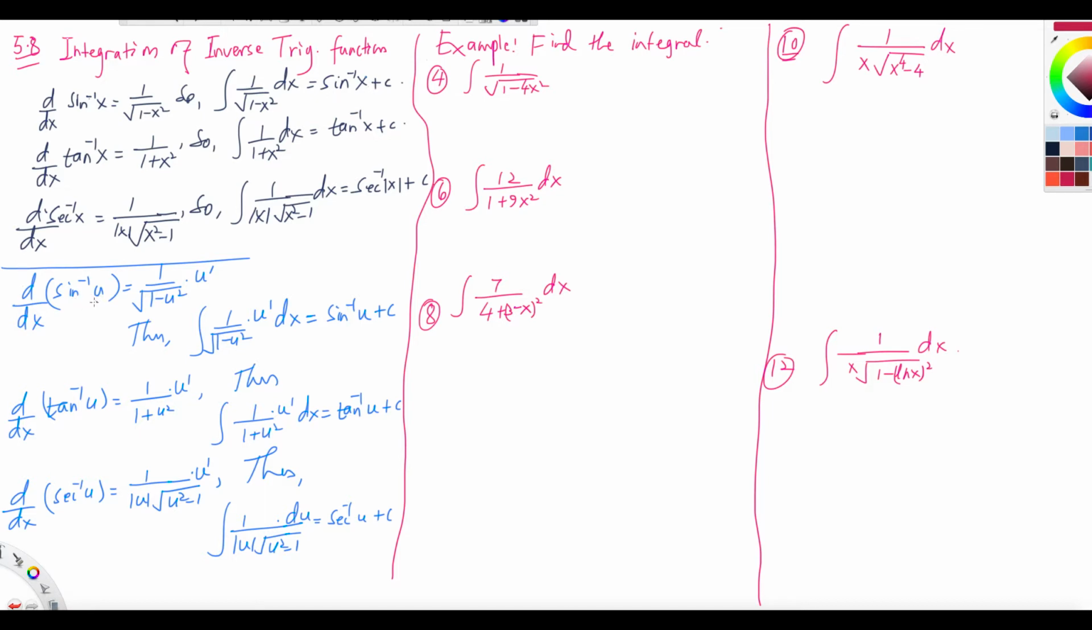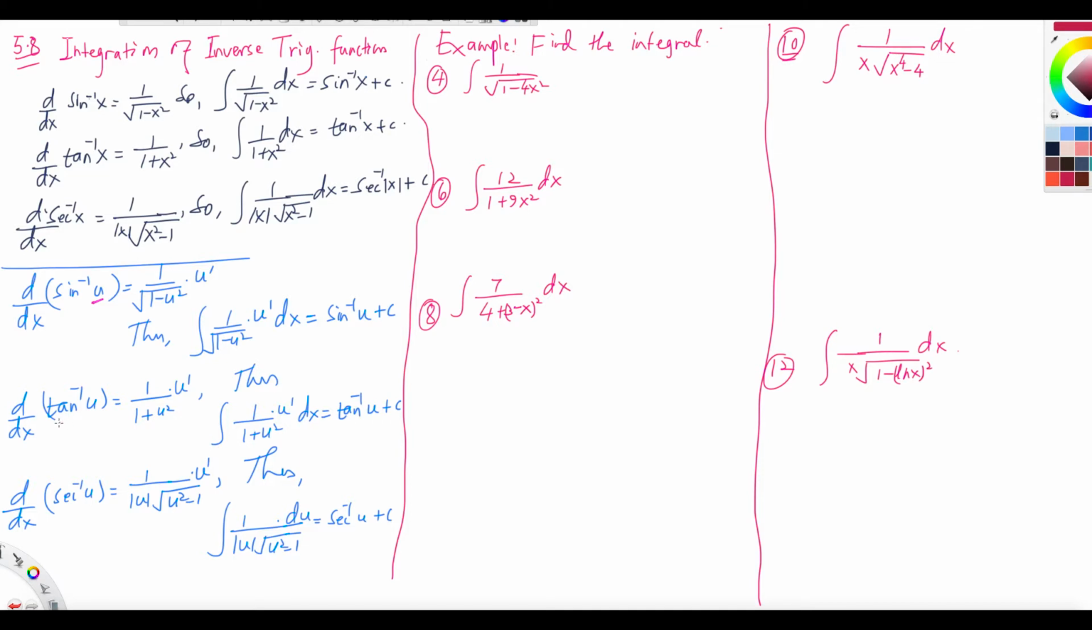Similarly, if there is a sine inverse and some function of x, not just x (if it's just x, then it is 1 over root 1 minus x squared), but if there is x squared, x cubed, x plus 3, x plus 5, like that, then this is like sine inverse u, right? So the derivative of sine inverse u with respect to x is 1 over under the root 1 minus u squared times u prime. Okay? So that's the derivative. Thus, the integral of 1 over under the root 1 minus u squared times u prime dx is sine inverse u plus c.